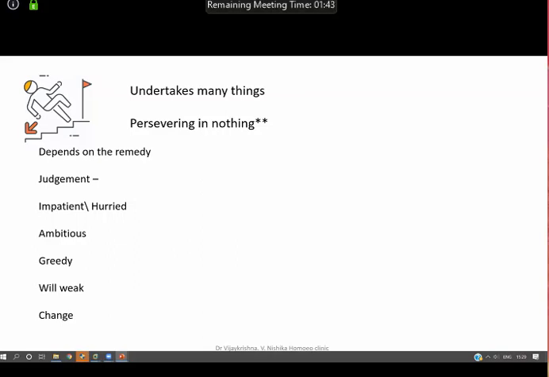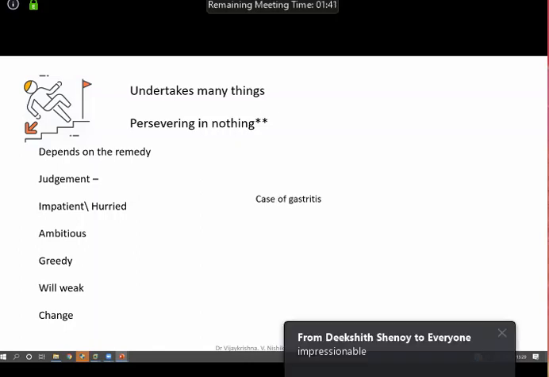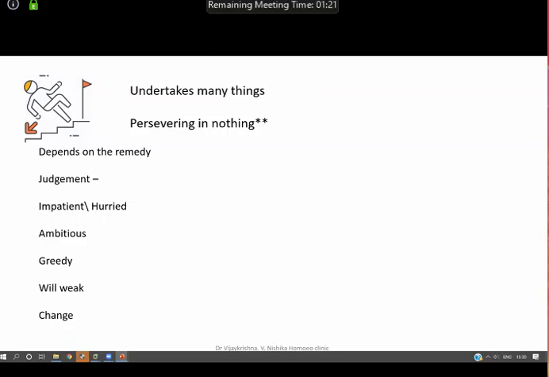Fluoric acid, this is a remedy that you should think of here, is that they definitely need change. And from what I've learned from sir, he says fluoric acid likes a lot of challenges. So he might take up a job which is too demanding, and once that company comes up to a very good position, he quits that company and then he'll go to something else. So change, wanting that change, is more of fluoric acid.